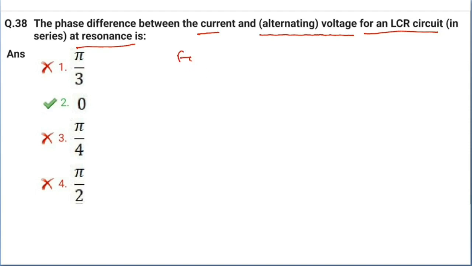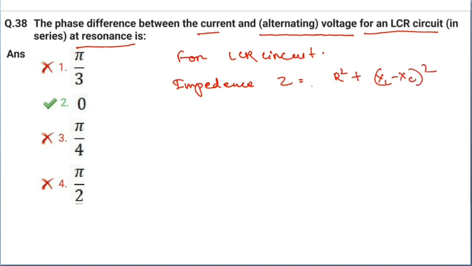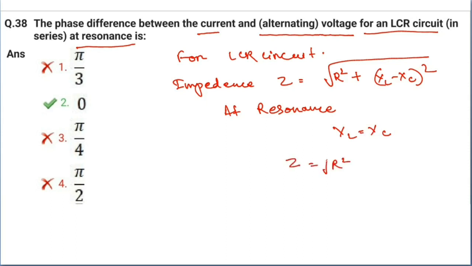Okay, for an LCR circuit, impedance Z is given as under root of R square plus XL minus XC whole square, and at resonance XL is equal to XC, that means Z is equal to under root of R square, and Z is equal to R.